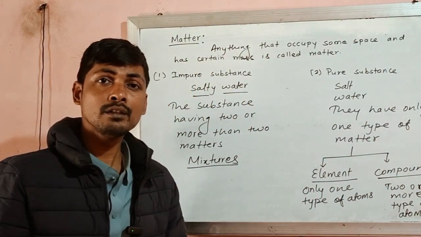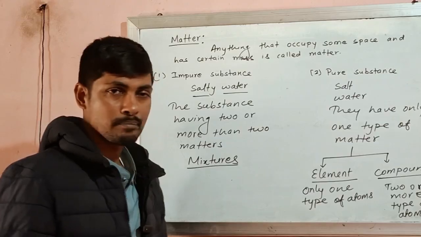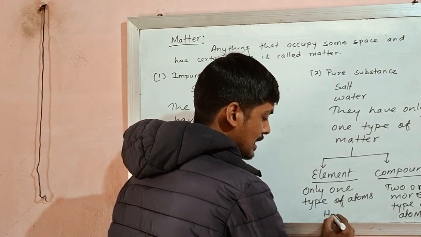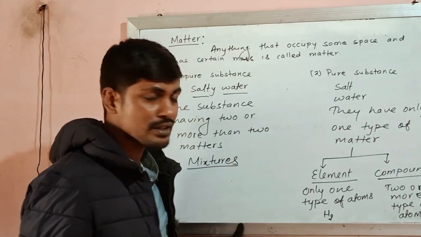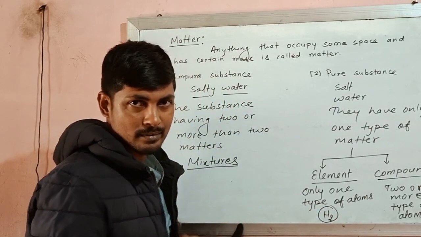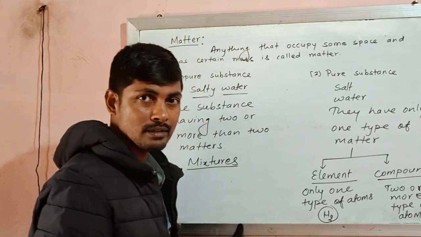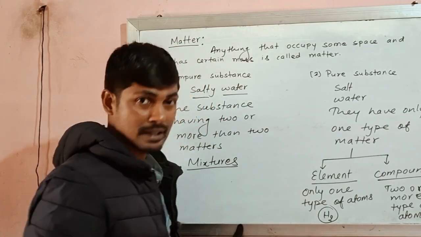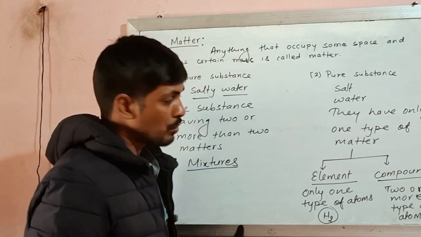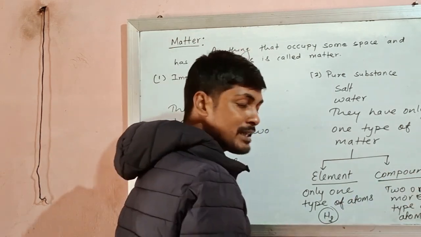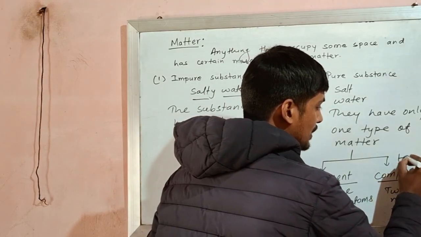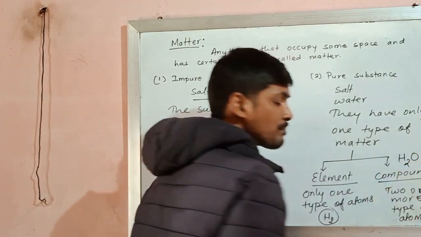So element is the purest form of matter. For example, we have hydrogen gas H2. This hydrogen gas H2 contains two hydrogen atoms. Both the atoms are of similar type. It contains only one type of atom. Whereas compound, if we take the example of water, what is the formula of water?